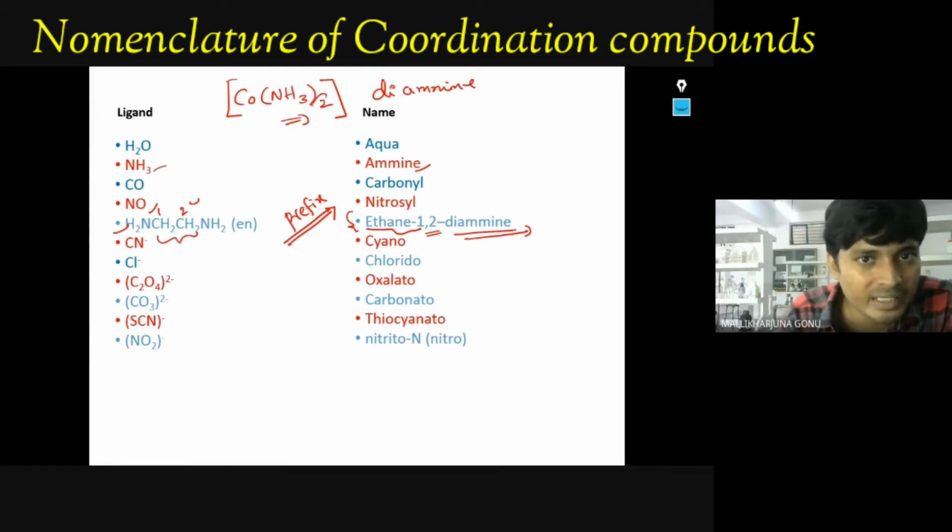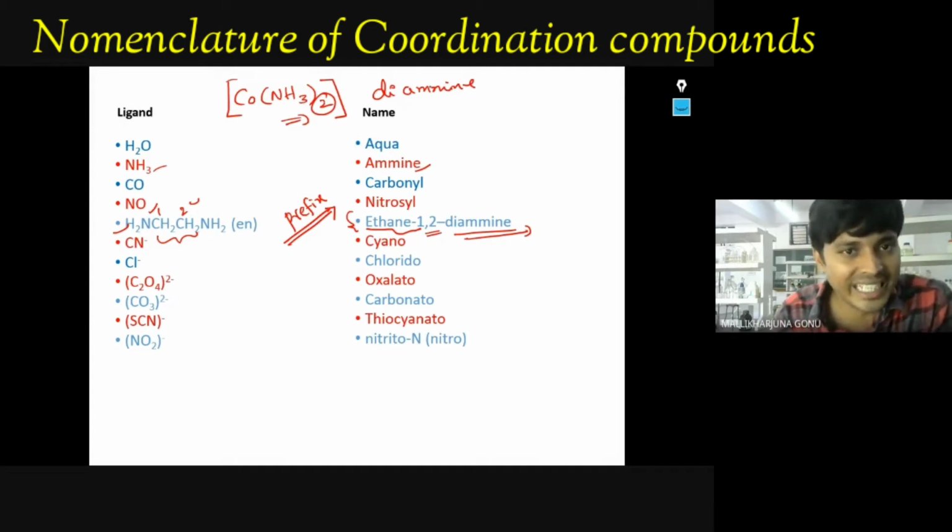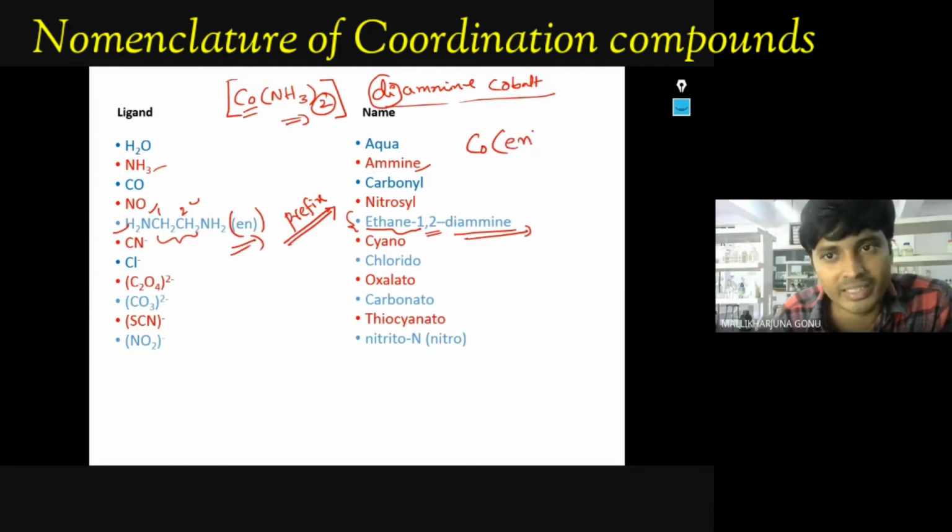So 2 number is there. That's how we call it diamine, and cobalt. Diamine, cobalt. Okay, so this is how it is, di. If this compound is there, like en, in simple shortcut we call it en. So which type of prefixes can we use?